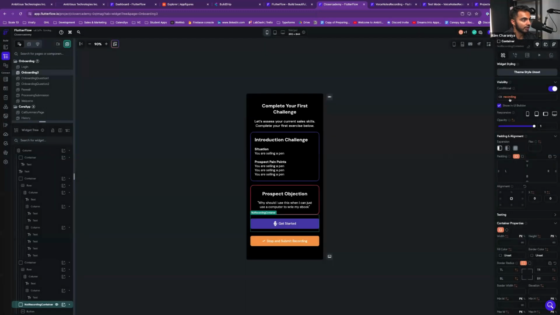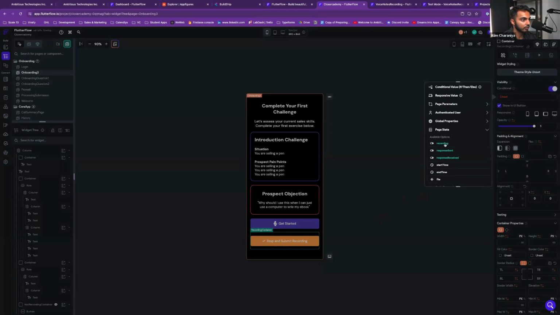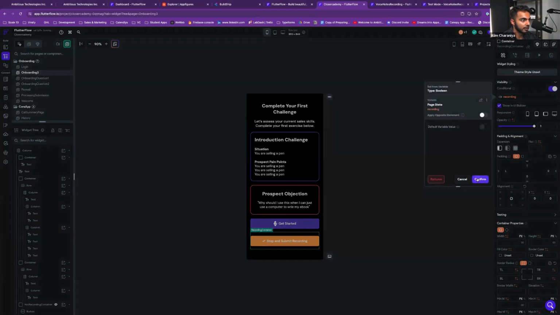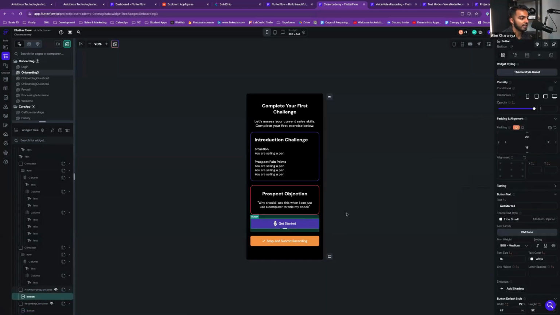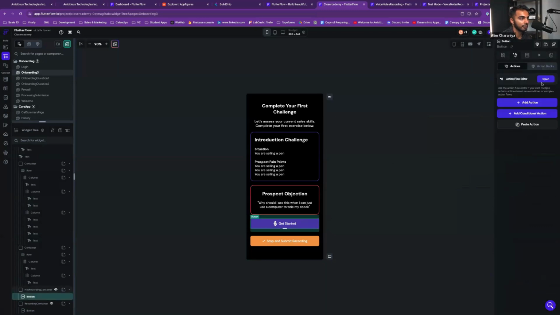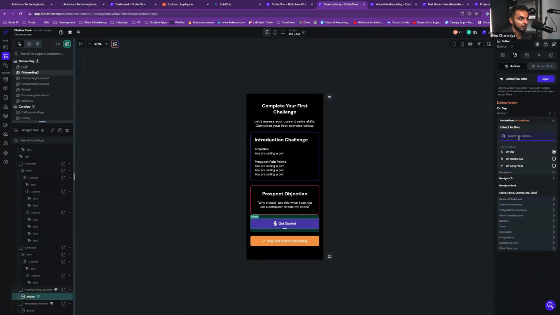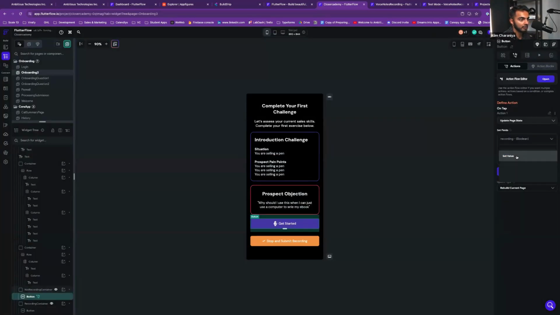Show this if recording is false. So show get started if recording is false, and show recording container if page state recording is true. Okay, cool. So now at least when I update the state, which I haven't done yet, it will add and remove these as needed. So for the button, when somebody clicks on this, the only thing I'm going to do for right now is say page state, add field, recording, toggle value or set value to true.